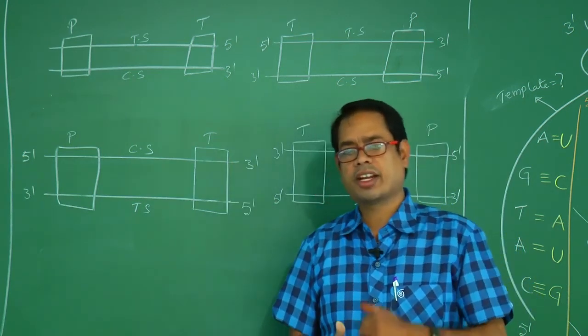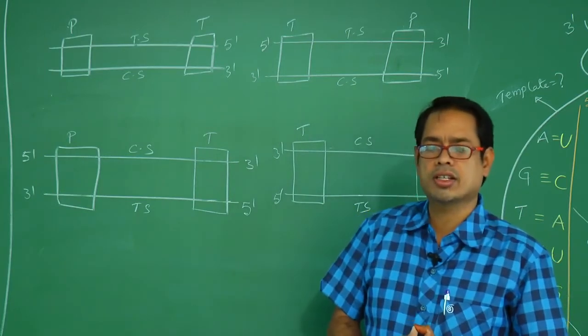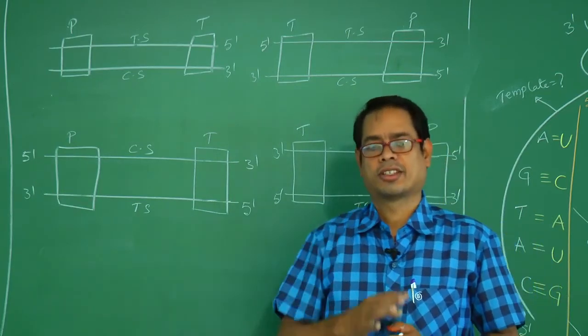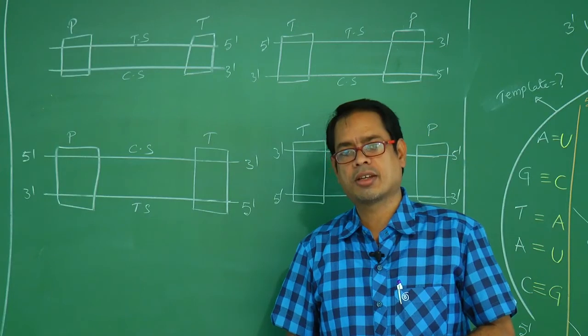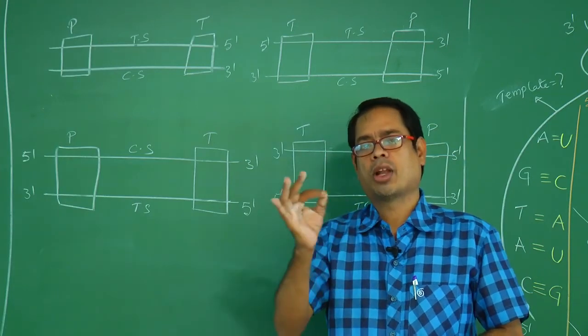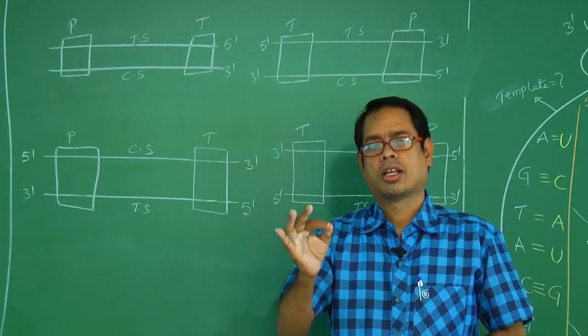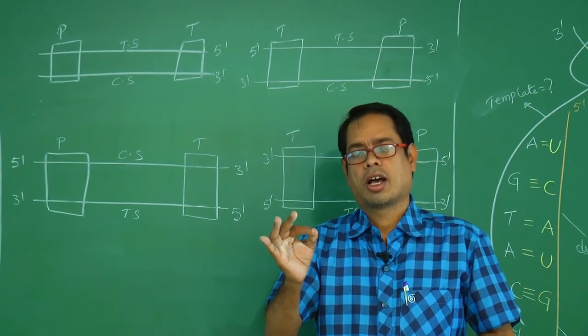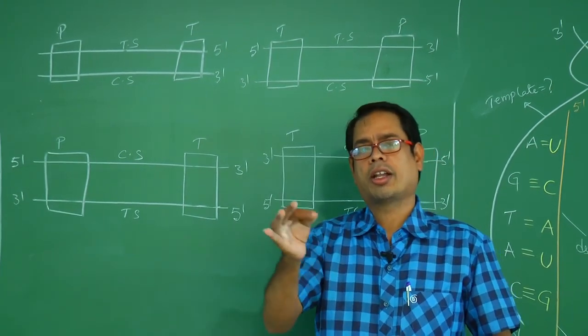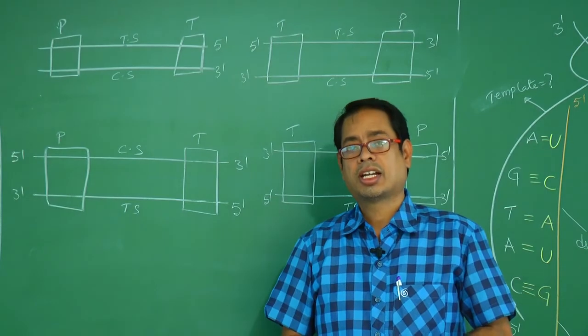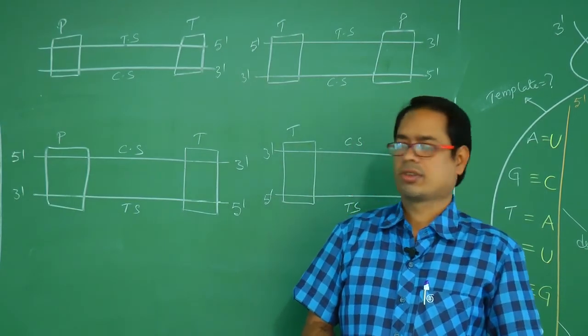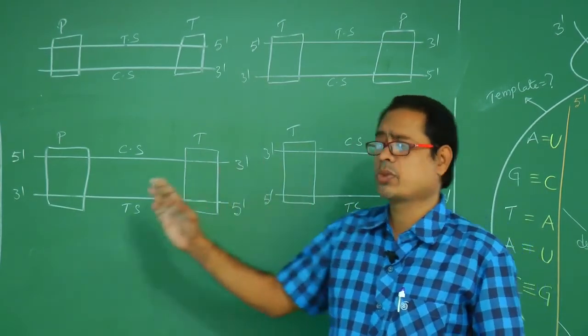Those are the 2 reasons why both the strands do not act as template. Where does transcription occur in eukaryotes? In the nucleus. The enzyme involved in transcription is RNA polymerase, also called DNA-dependent RNA polymerase, also called transcriptase. Okay, you please do all these points, my dear students.